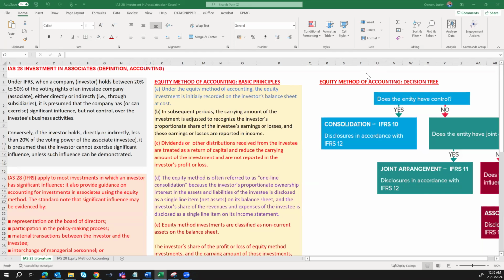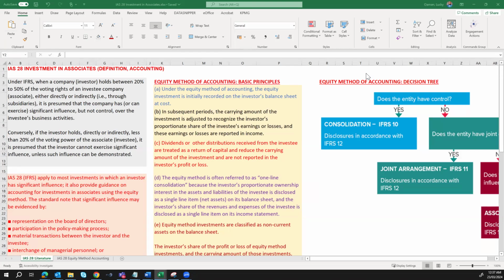In today's video, we're going to learn about IAS 28, Investment in Associates, looking at the definition and how we account for it. Under IFRS, when a company or an investor holds between 20% to 50% of the voting rights of an investee company, which is an associate, either directly or indirectly through subsidiaries, it is presumed that the company has or can exercise significant influence but not control over the investee's business activities.